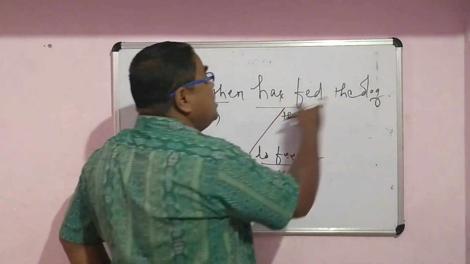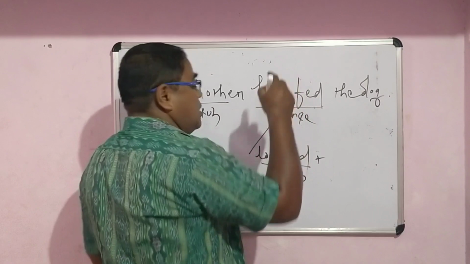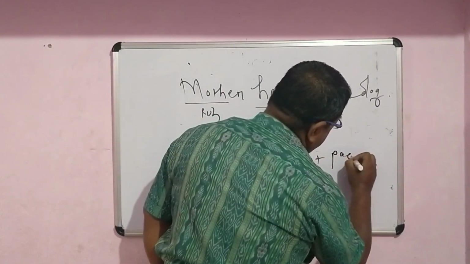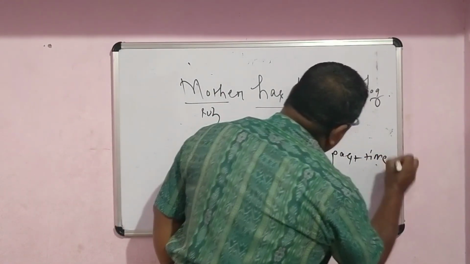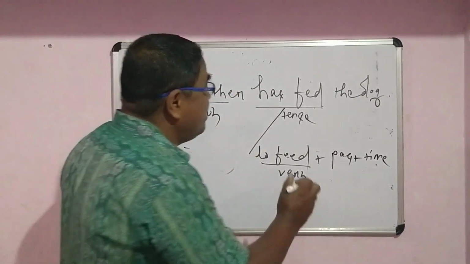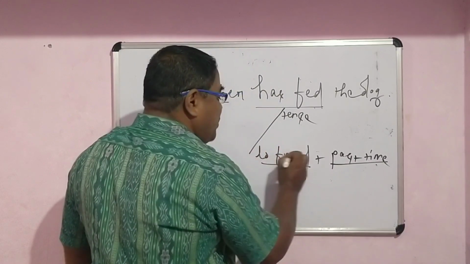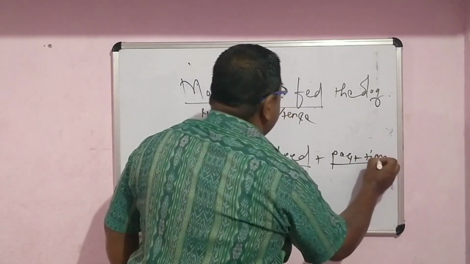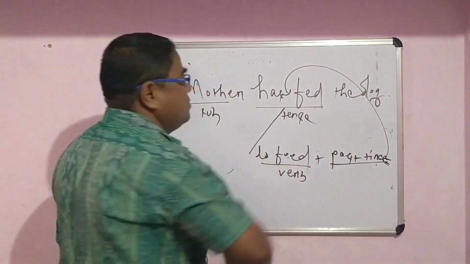Time means feeding the dog is already over. So it is the past time, because mother no longer feeds the dog. Her feeding the dog is already over. Over means it is past time. So to feed is the verb plus past time is equal to has fed is the tense.